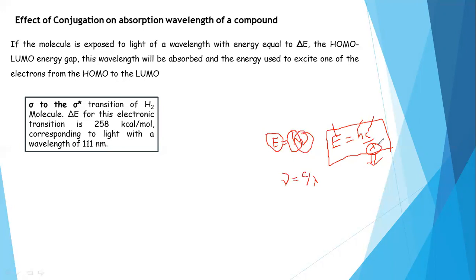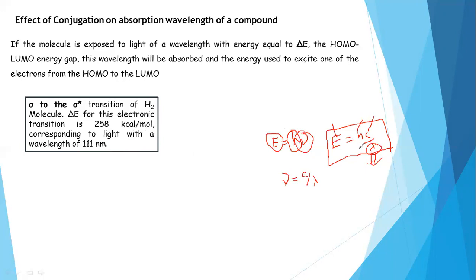By substituting them, we can calculate the energy of radiation. So radiation of 111 nanometer wavelength contains energy equal to 258 kilocalories per mole.